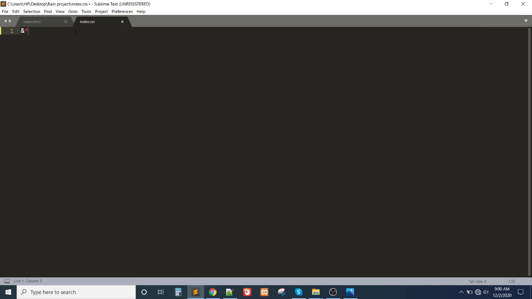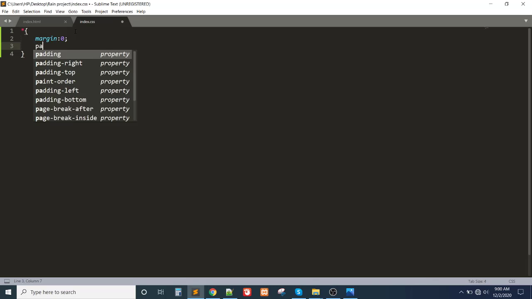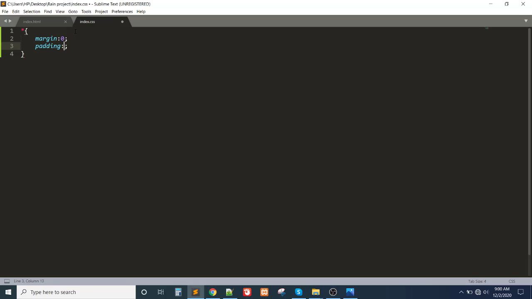First I need to use the star selector, and you definitely know about it. Margin 0, padding will definitely be 0, and I will write main div.